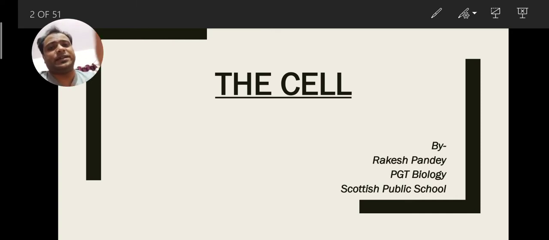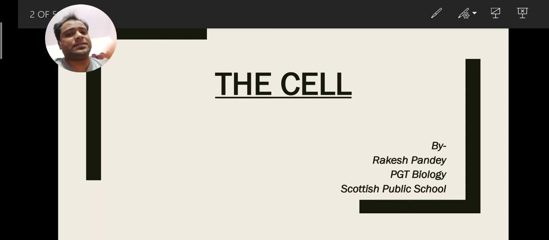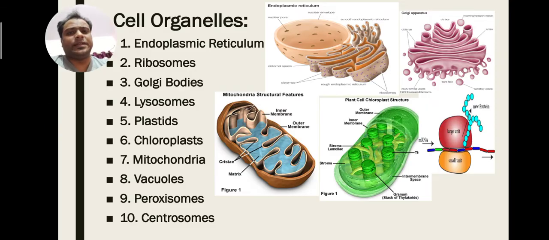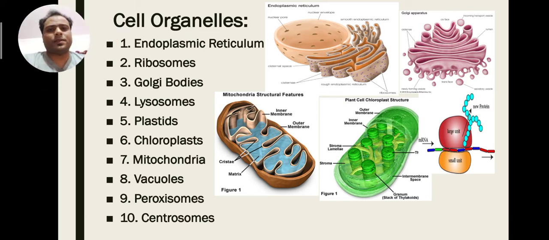We have studied in the last class till the nucleus, and we have seen some introduction of cell organelles. Now today we'll start one by one. We'll see their function and structure, and we'll discuss all types of cell organelles.